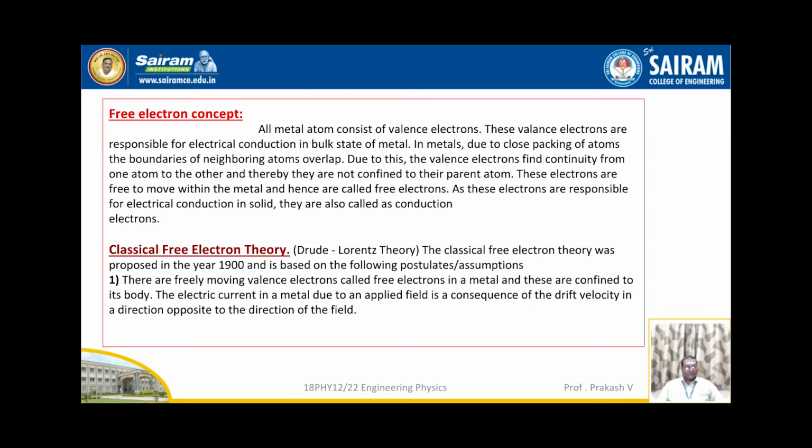Now let us look at classical free electron theory. This is also considered as Drude-Lorentz theory. According to classical free electron theory, it was proposed in the year 1900, based on the following assumptions or postulates. The first assumption is there are free moving valence electrons called free electrons in a metal, and these are confined to its body. The electric current in a metal due to an applied electric field is a consequence of the drift velocity in a direction opposite to the direction of the field.